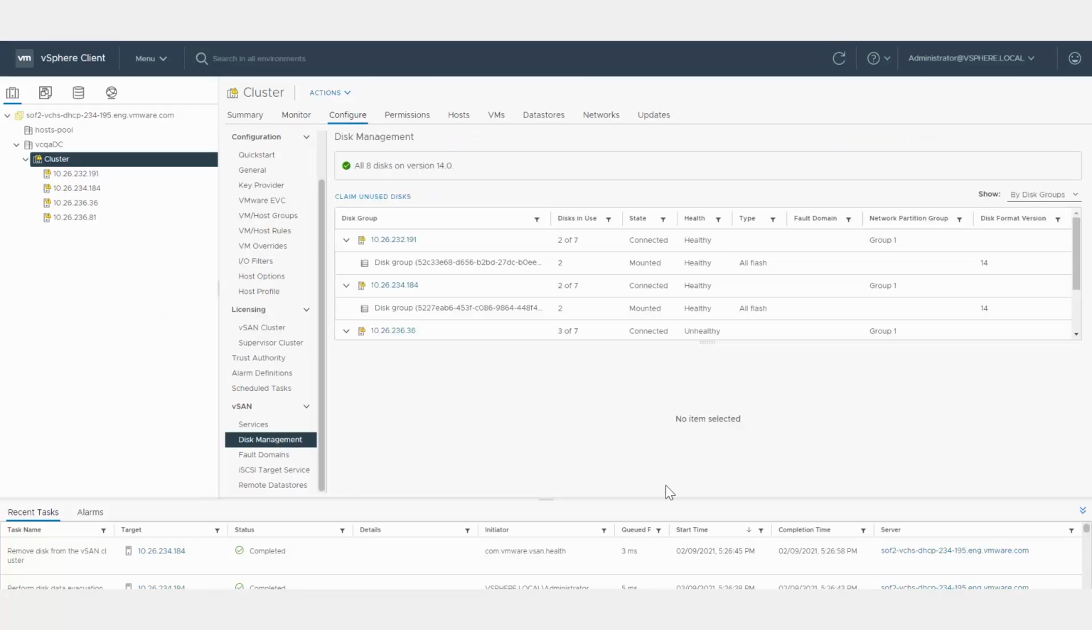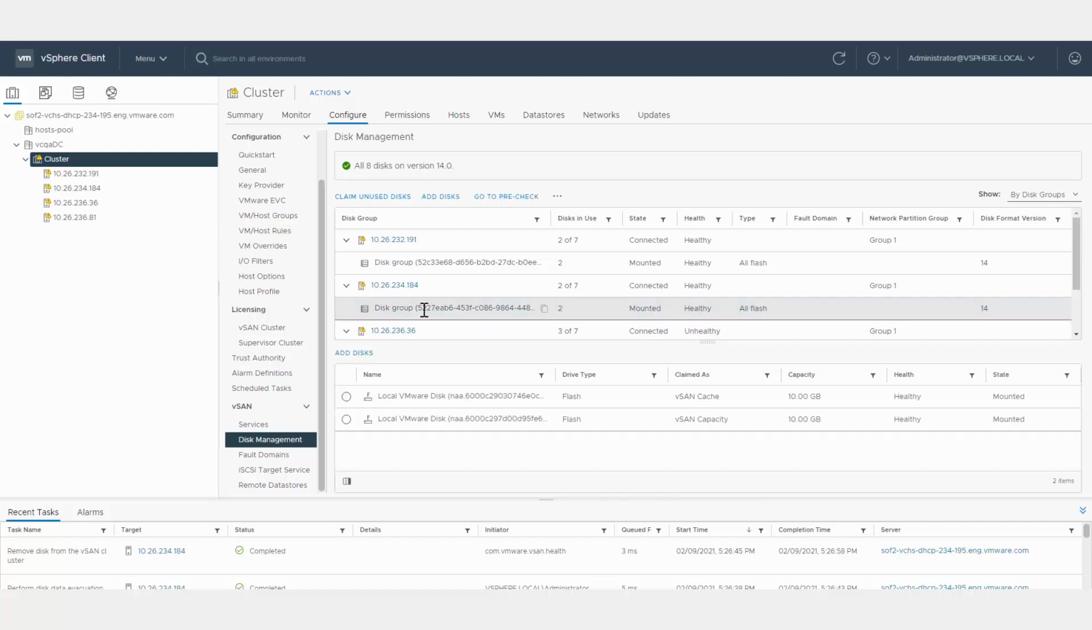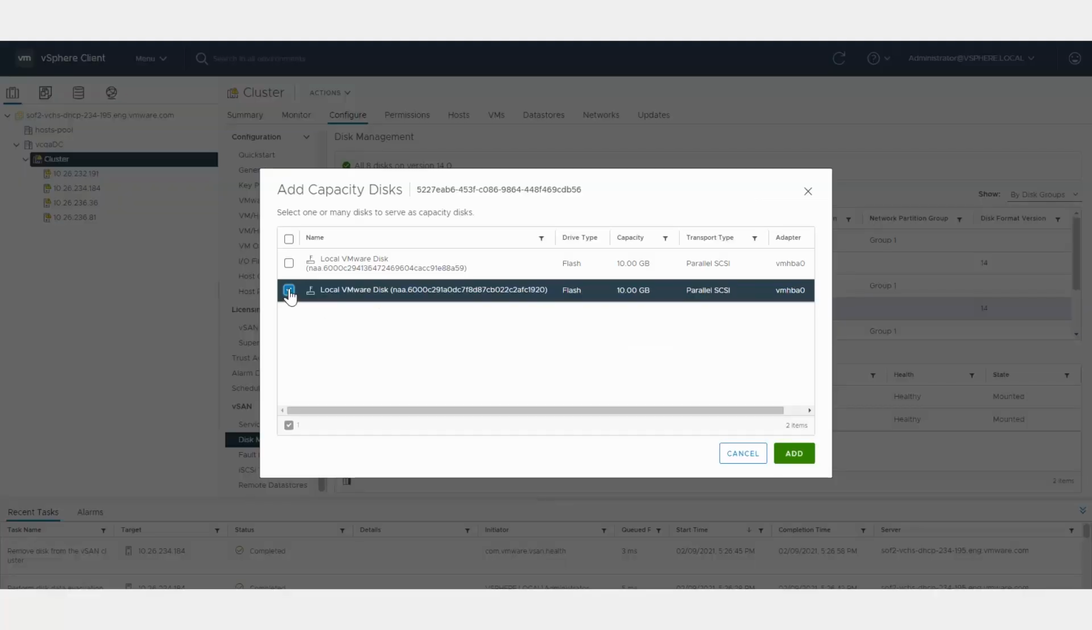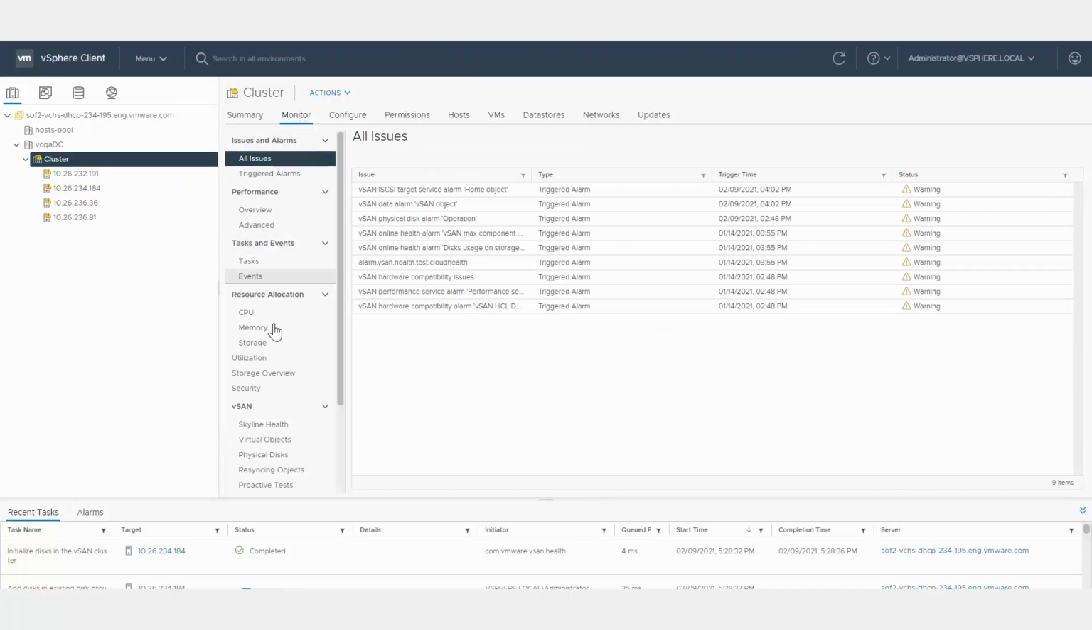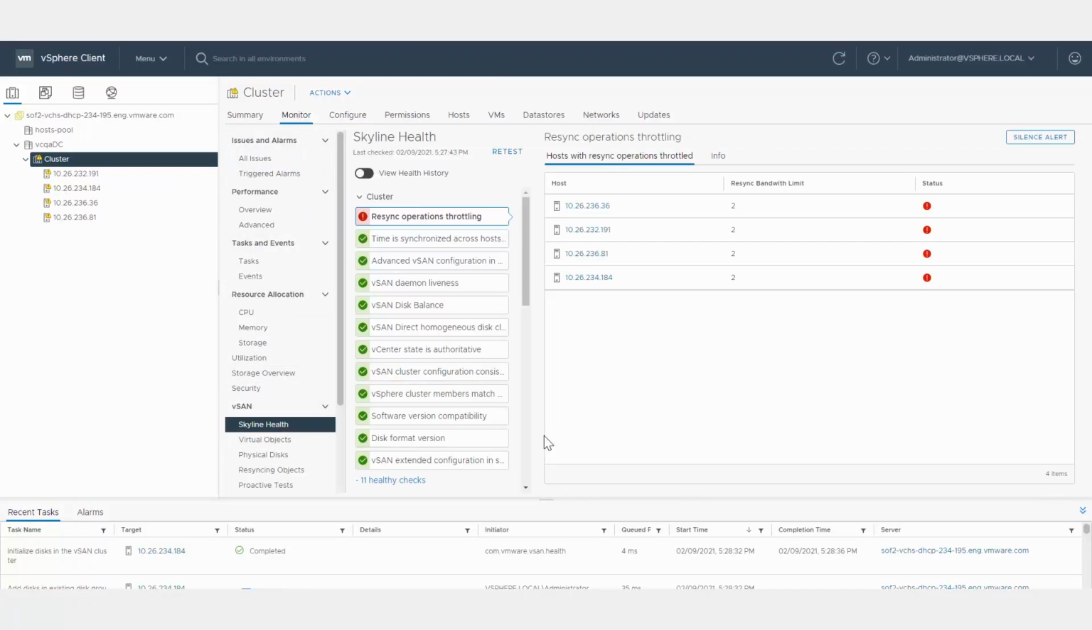After replacing the failed device, you can add the new device to the disk group. On the Disk Management page, select the disk group and click Add Disks. Select the device and click Add. Verify that the vSAN disk balance health check is green.